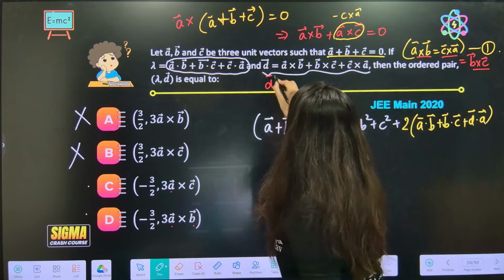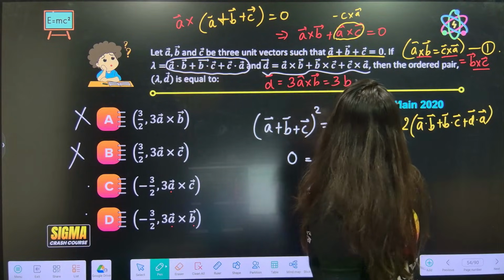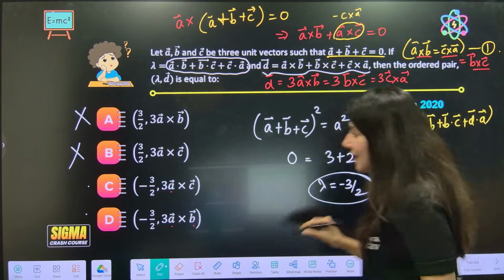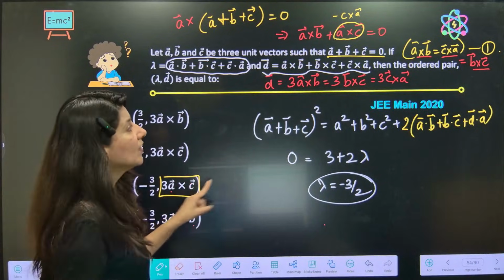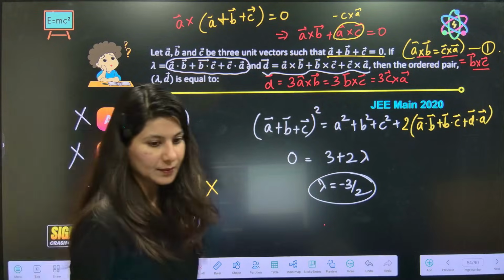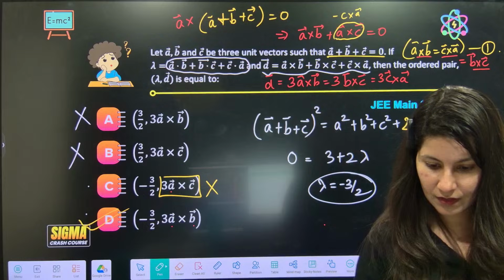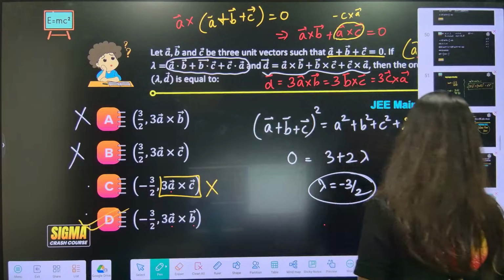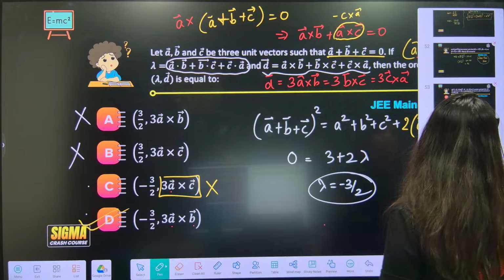So D vector will be equal to 3A cross B, or 3B cross C, or 3C cross A, which means this one is absolutely wrong. 3A cross C is wrong, okay? Because 3C cross A is right, so only option D is correct. Okay? Yes? Alrighty, clear?